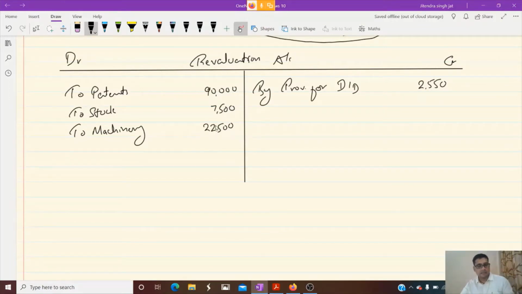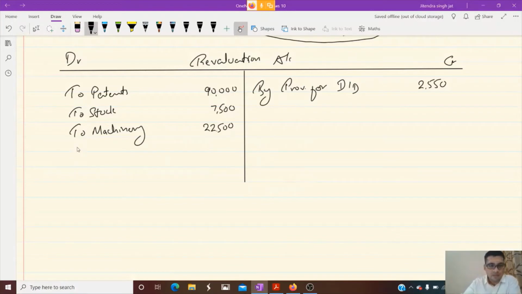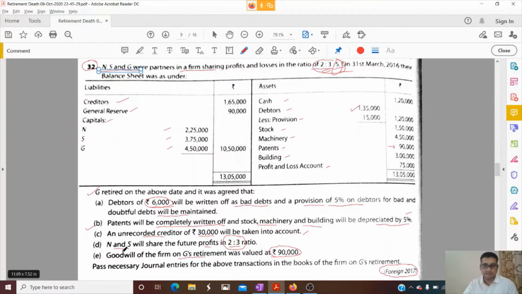Okay. And one more point is mentioned. Building will be 5%, so 5% of 15,000, 15,000 to building. Then one more thing is given in the question. An unrecorded creditor of 30,000 will be taken into account.